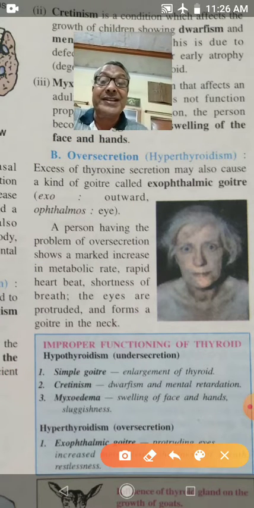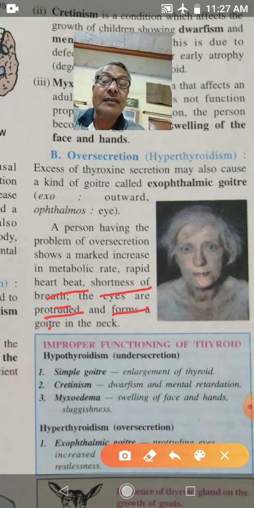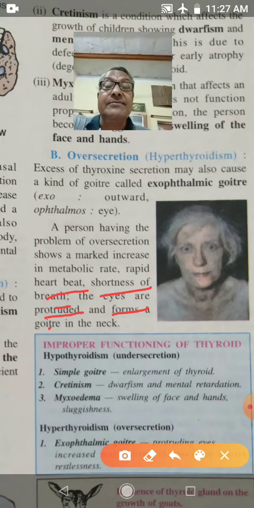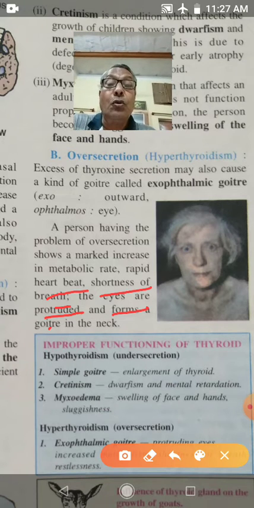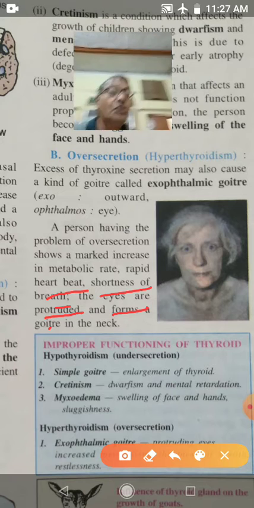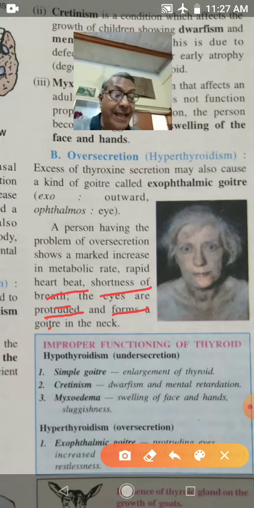When there is oversecretion, then the metabolic rate will increase, and heartbeat increases, there is shortness of breathing, and eyes are protruded. So these are the symptoms of hyperthyroidism. So children, I told you about the thyroid gland.